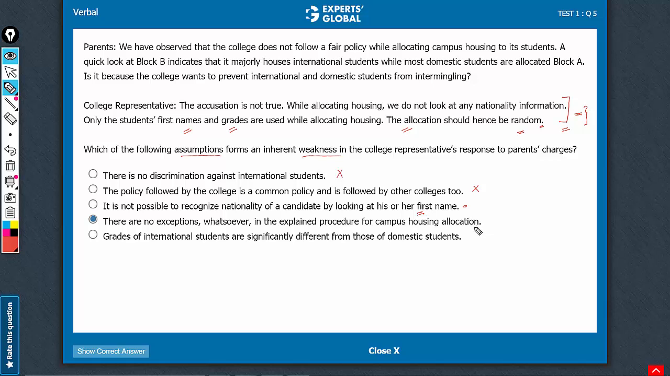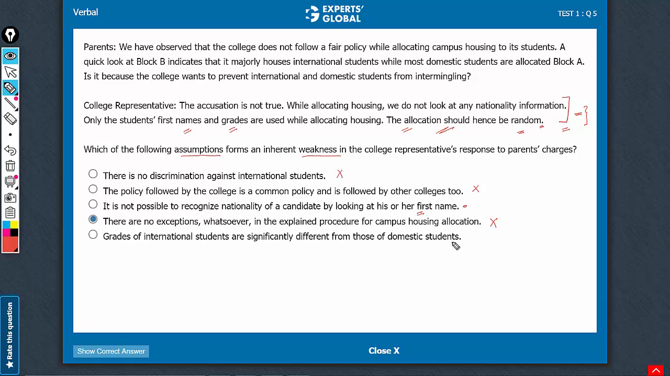This is a weak answer choice. Yes, there should not be exceptions for all of this to hold, but that's not the main point. The argument depends on first names and grades for allocating housing, and answer choice D doesn't address this reasoning. A very weak choice. We already have a better choice in answer choice C. D can be eliminated. E is the biggest trap here.